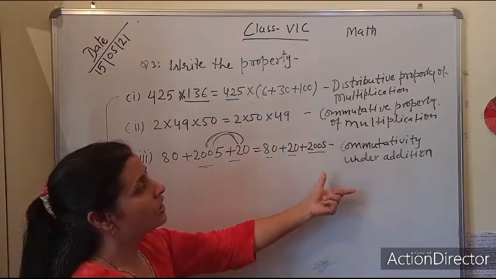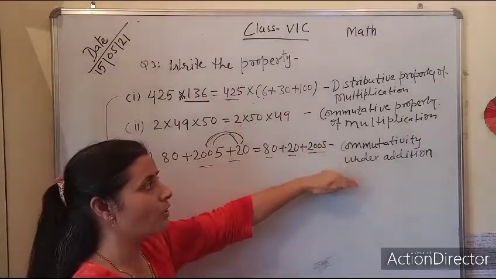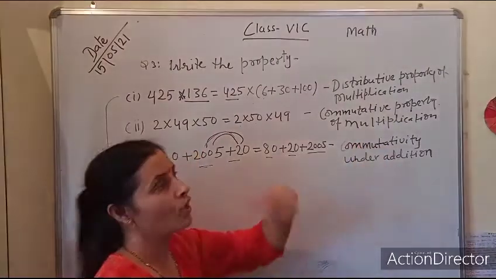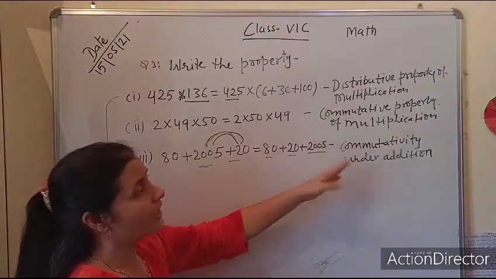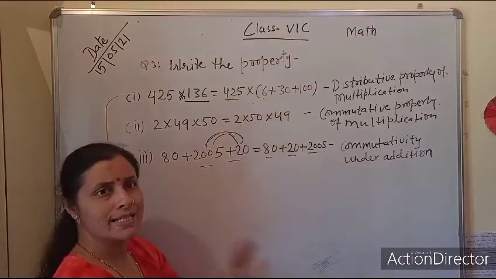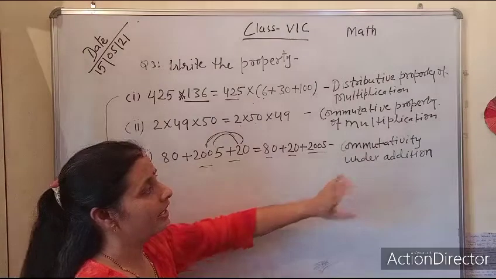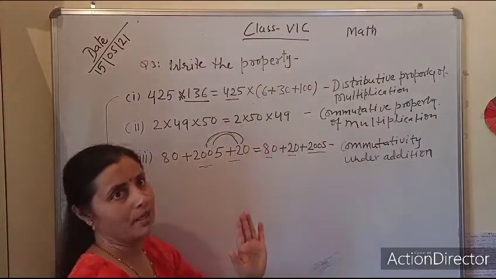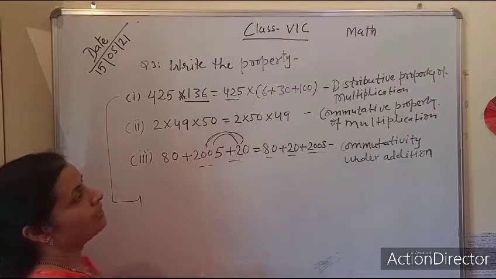If you are not comfortable writing this one word, or reading it, then you can write commutative property of addition. Both are the same thing, because it should be correct. It doesn't matter in which way you have written. So it is called commutative property.